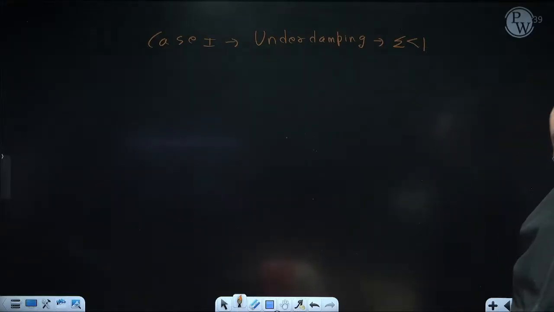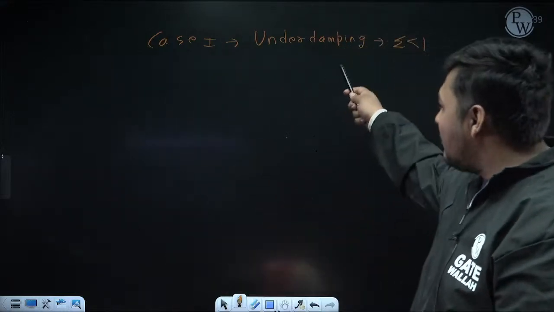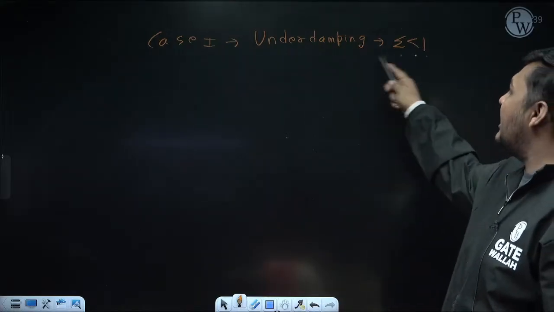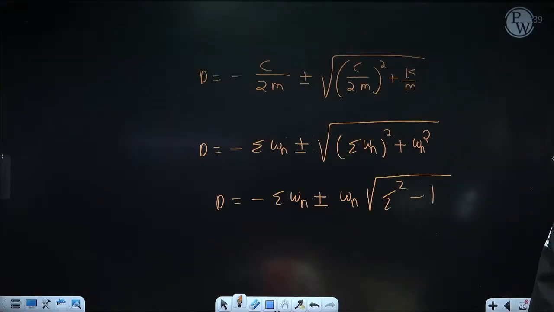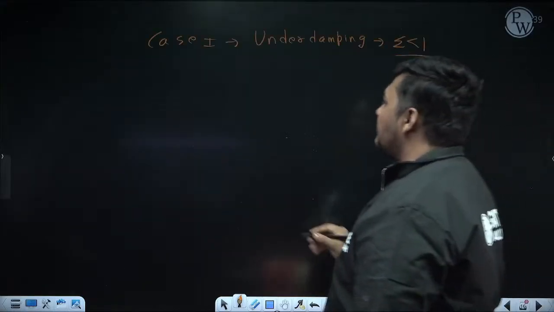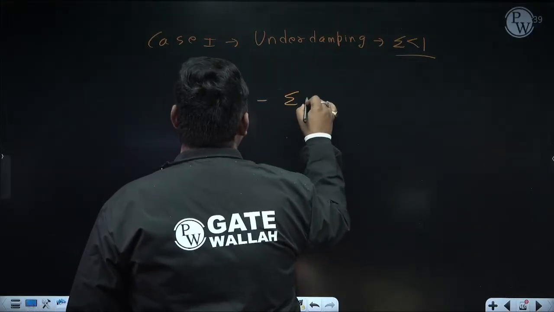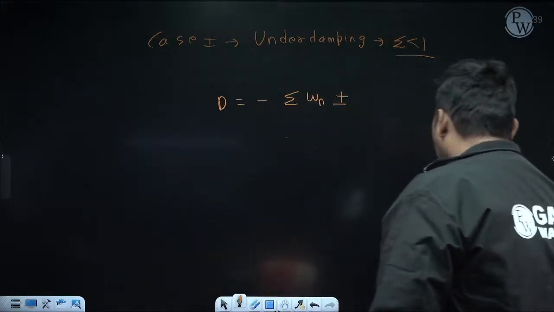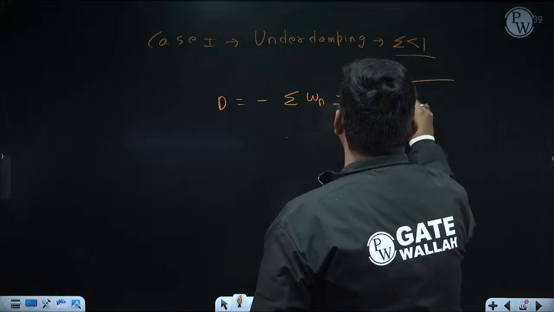Suppose for a question zeta is coming either equal to 1 or greater than 1, then whatever formula I am deriving is not valid, because now I am doing the derivation by assuming it is under damping, means zeta is less than 1. Now for this case, what will be the solution? For that, what will be the root of the auxiliary equation? I know in this case the root will be imaginary: minus zeta omega n plus minus omega n root over zeta square minus 1.